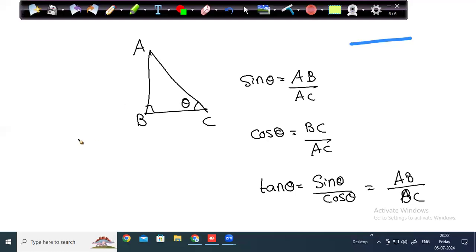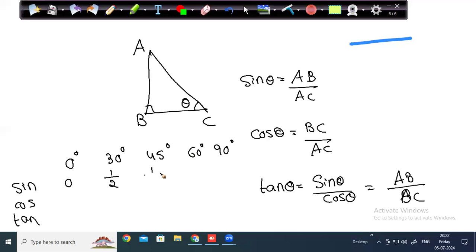And also advisable to remember, I know you have a calculator, but advisable to remember these basic values of 30, 45, 60, and 90 for sine, cos, tan. You all know this, so I'm just quickly writing this in reverse.